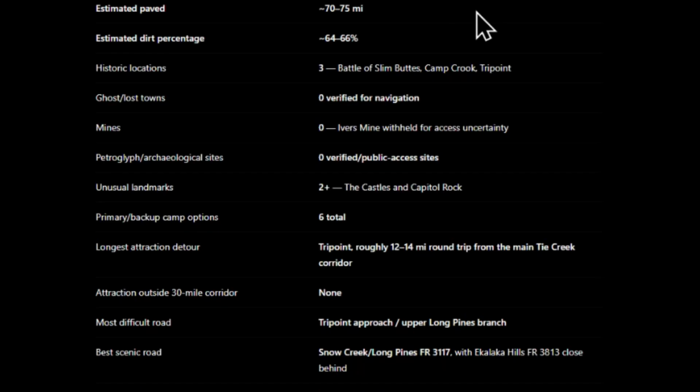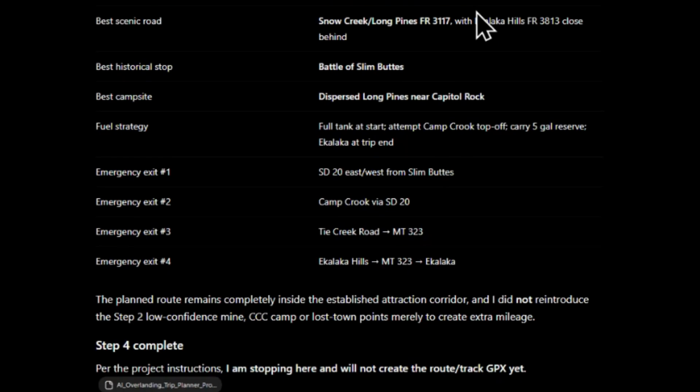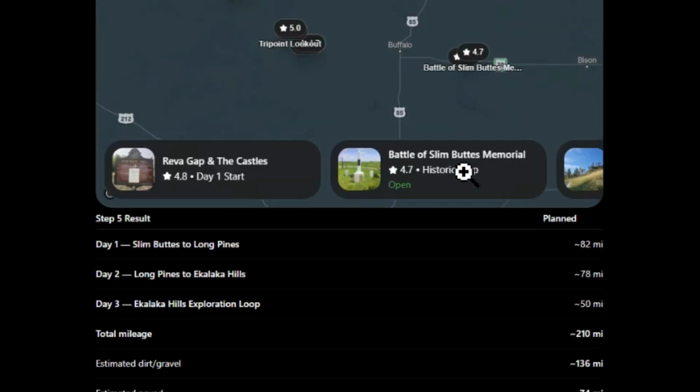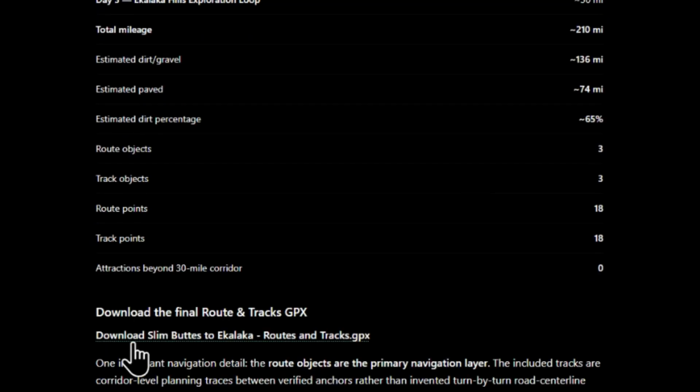I can make this into an Excel table too, so it gives me a full route summary. Then step 5, it tells me all the GPX tracks are complete, and I go through and I can download it. So that is what it does in ChatGPT. It's that easy, and it sets it up, and it's that accurate.